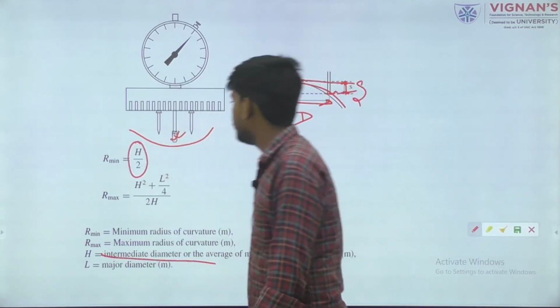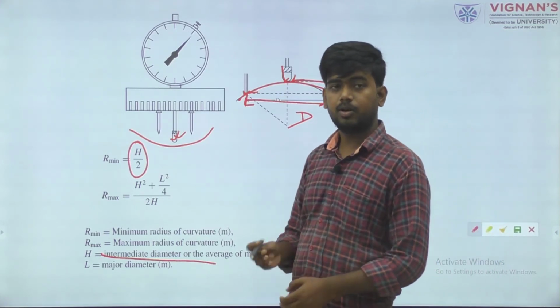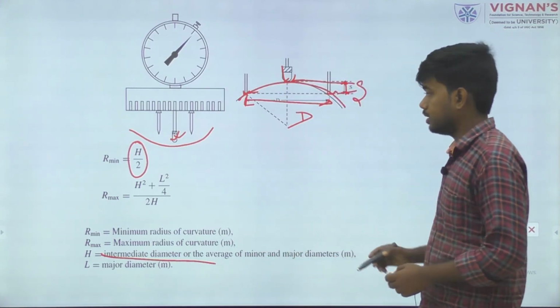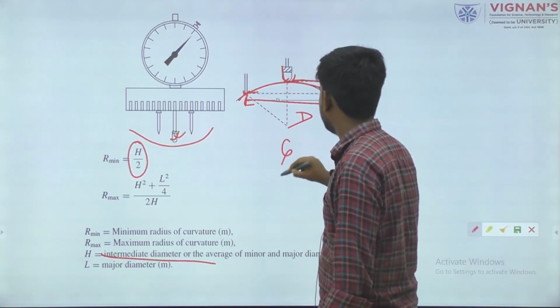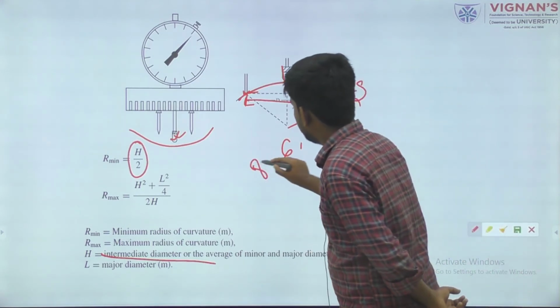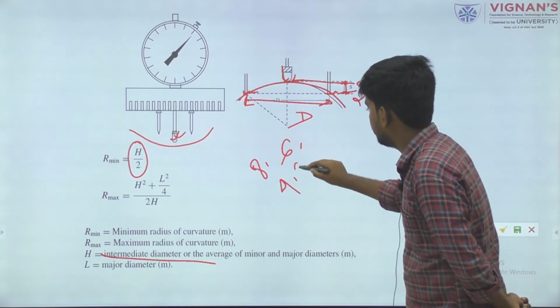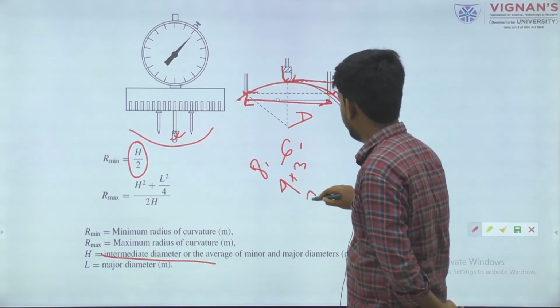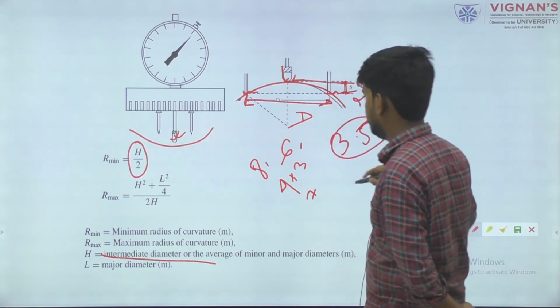Simply h by 2, height by 2. Height is equal to what? Minor or major diameter. If a material has a minor diameter of 6 and a major diameter of 8, we can simply calculate it: 4 plus 3, 7. So the radius of curvature will be 3.